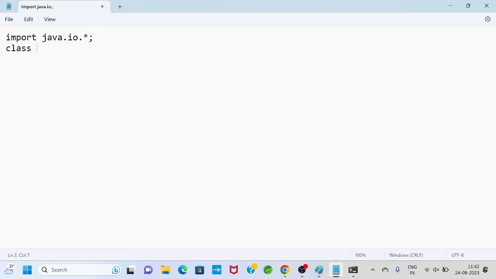Let the class name be ExternalizableExample, which implements Externalizable. So remember this point: the class must implement the Externalizable interface like Serializable. It is also another built-in interface.